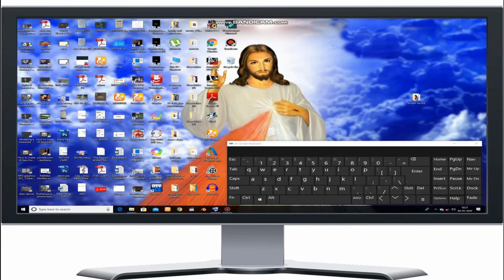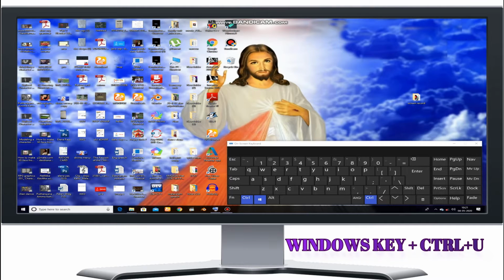Have you ever noticed that there is a narrator in computers with Windows operating system? If you need to know, just try this. Press Windows key plus Control plus U. Starting narrator, start, button, type here to search, button, start listening, button, Microsoft Edge.